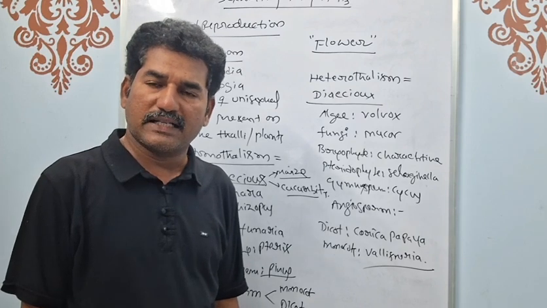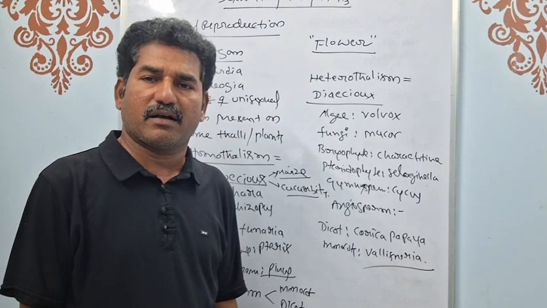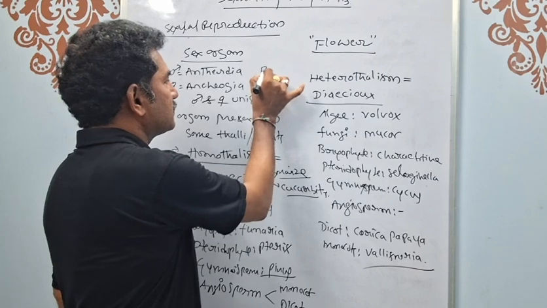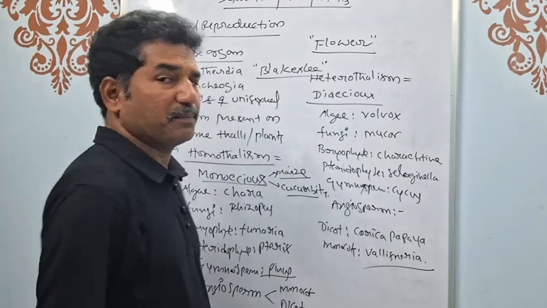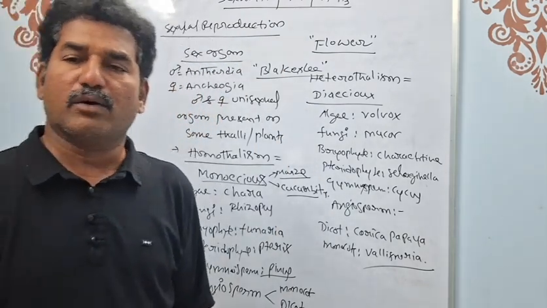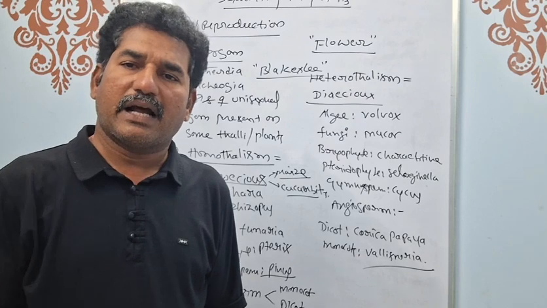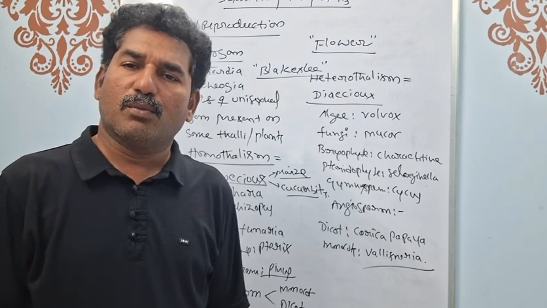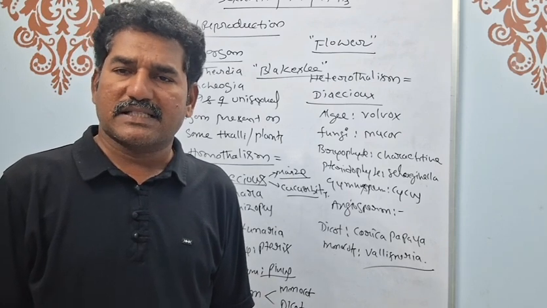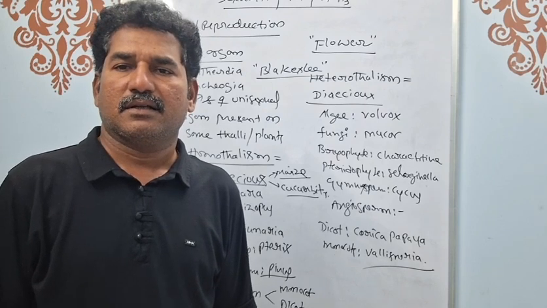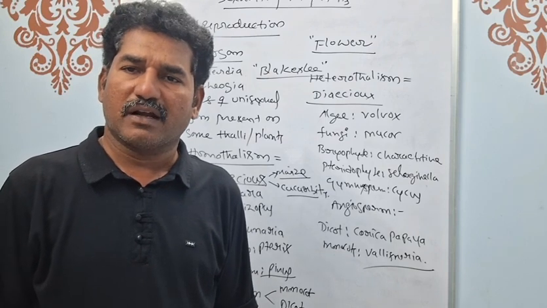So homothallism and heterothallism: this terminology was first established in 1904 by Blakeslee. Blakeslee described the mechanism of homothallism and heterothallism in primitive groups of plants like fungi, and gradually they developed into homothallism equal to monoecious, heterothallism equal to dioecious. Clear? Now let's move into the field.